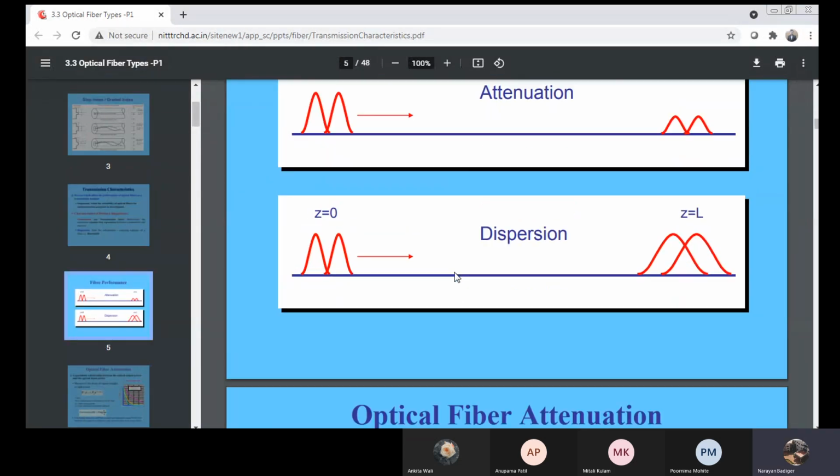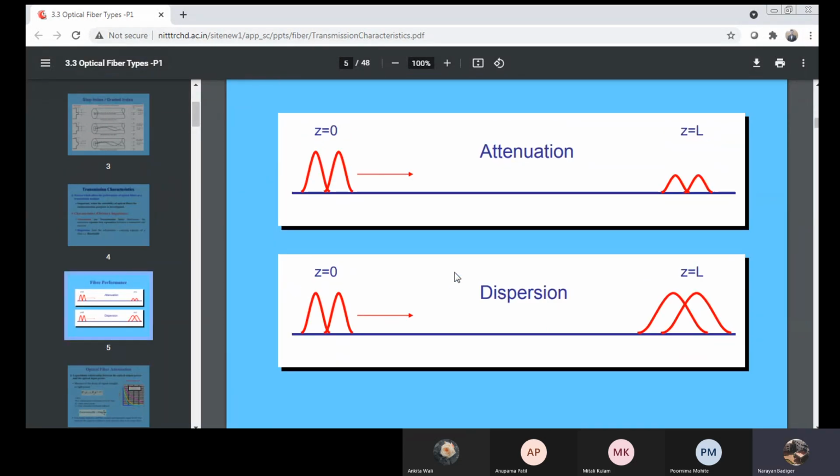Now, the figure will tell you. Attenuation means what happens? I have a signal. See, what is the output signal? I mean, what will be the output after attenuating? What happened here in the first case? Anyone?